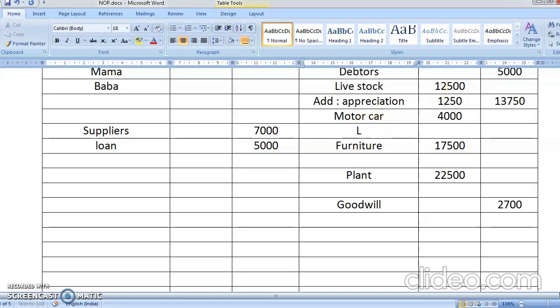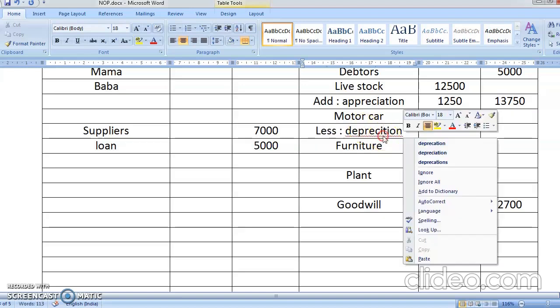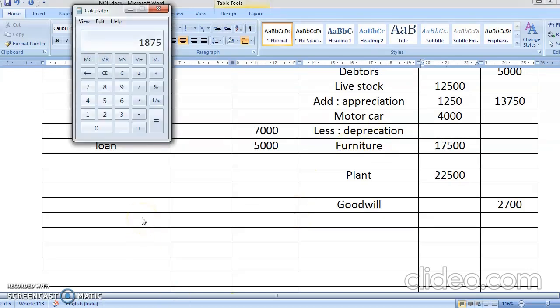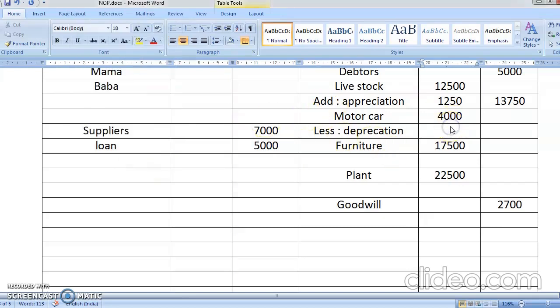Motor car is depreciation. Depreciation means less. So motor car is depreciated by 12.5%. So 4,000 into 12.5 percent comes to 500. So here you will have 500. Minus, you get 3,500.